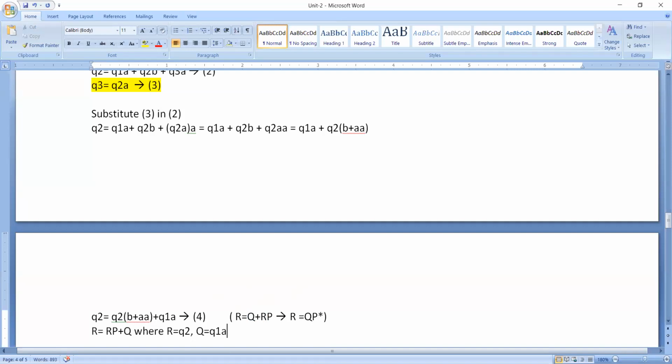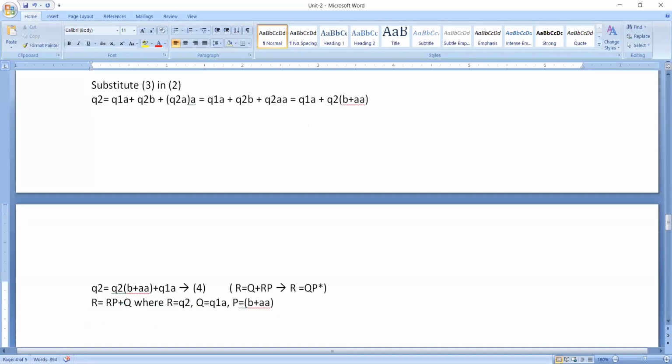Okay, then R is equal to Q plus RP. What about P? P will be B plus AA. Now you can see here, we got R and we got Q and we got P also. Now what is our solution? What about our solution now?